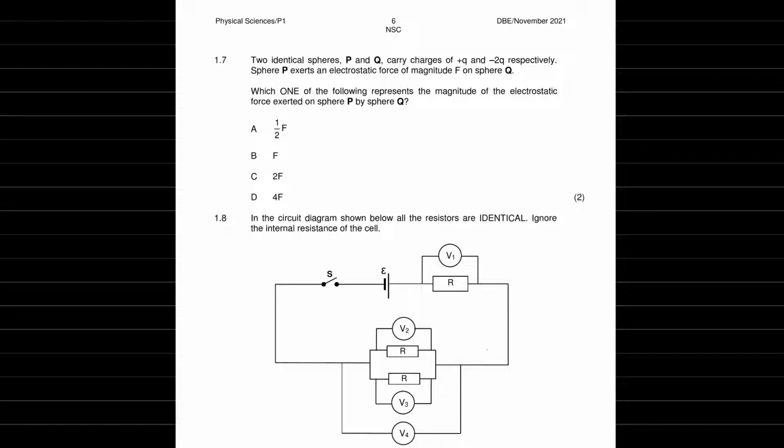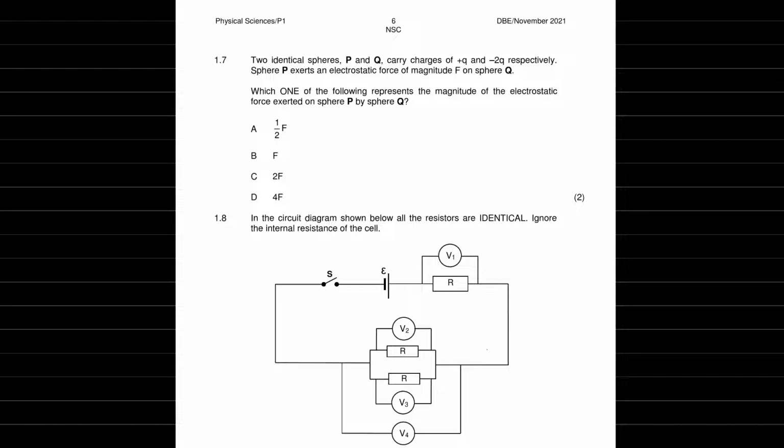Alright, this one we're going to have to take a look at Newton's third law, which is that each force has an equal and opposite force, basically.